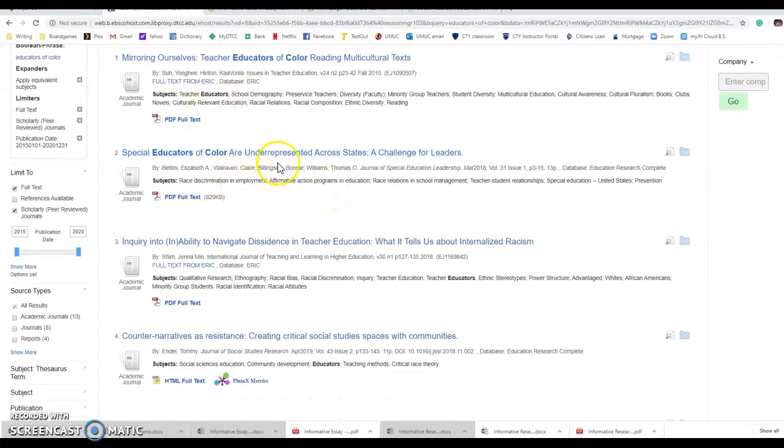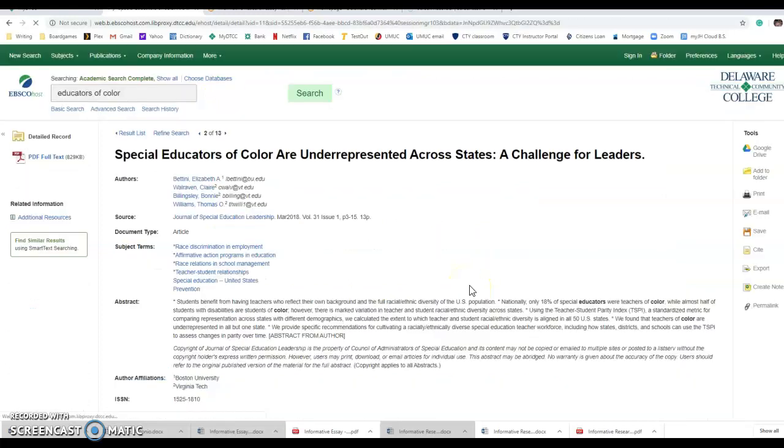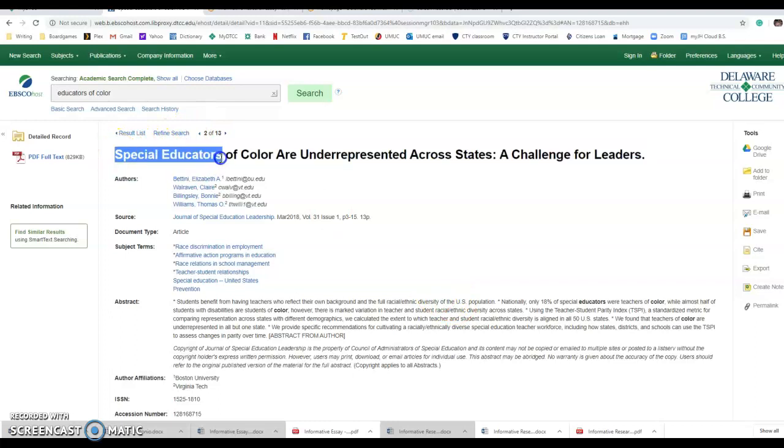That looks interesting. This definitely supports some of the things that are said in the article, but I'm going to have to really think about whether or not I'm focusing my article on educators who are in special education.